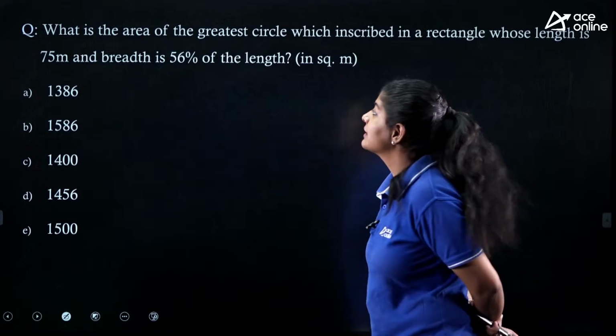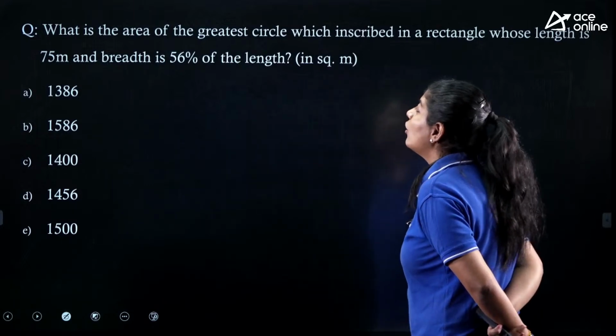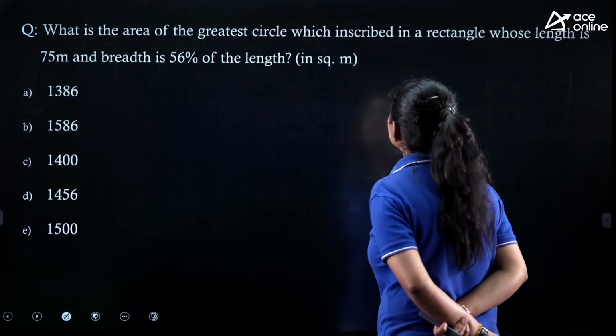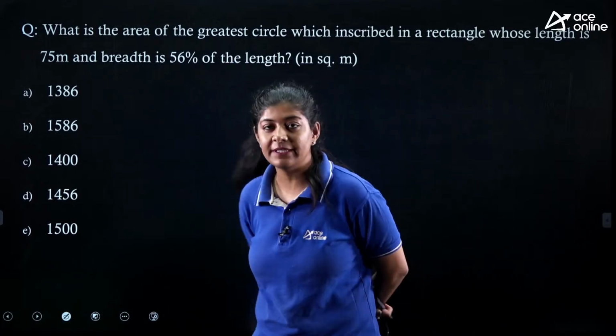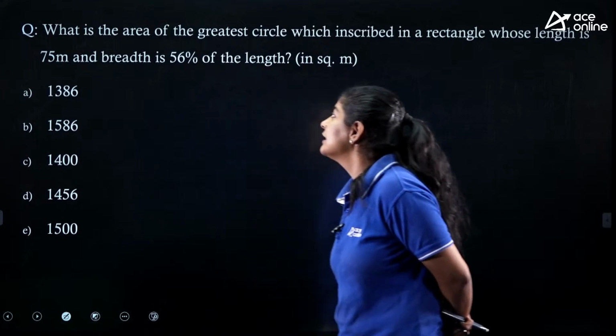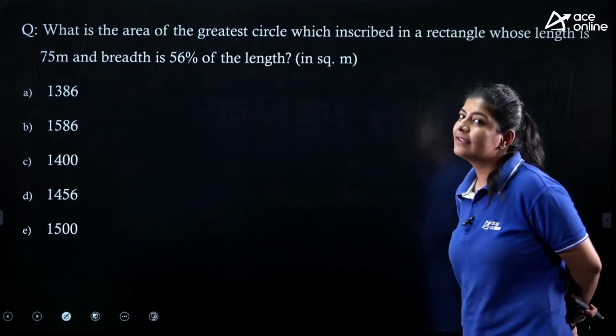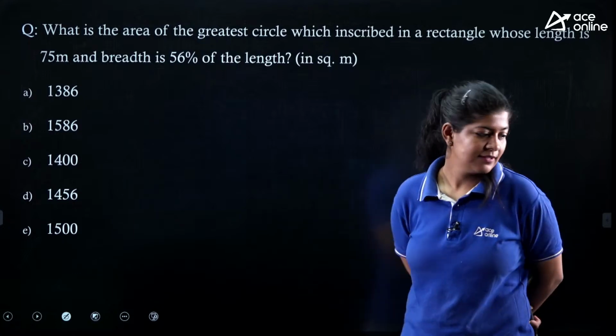The next question says, what is the area of the greatest circle which is inscribed in a rectangle whose length is 75 meter and breadth is 56% of the length? This one is a very easy one.